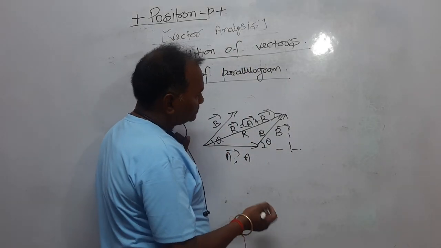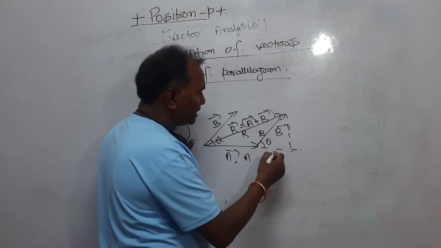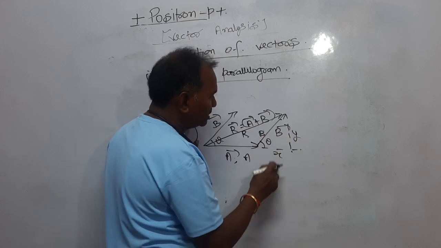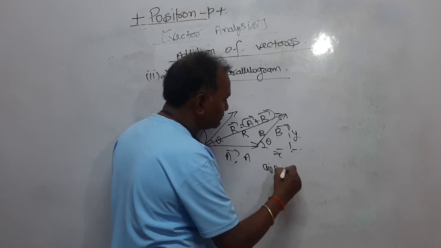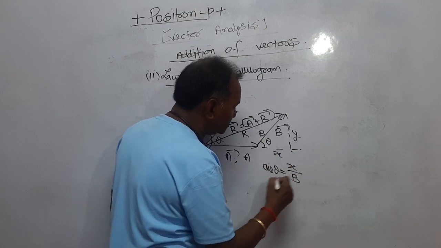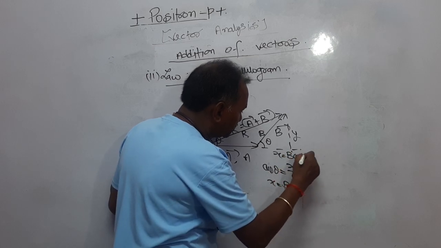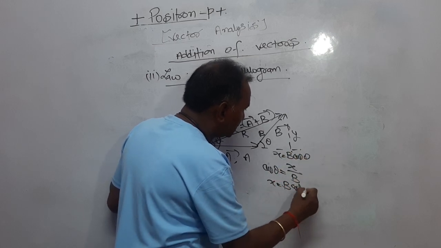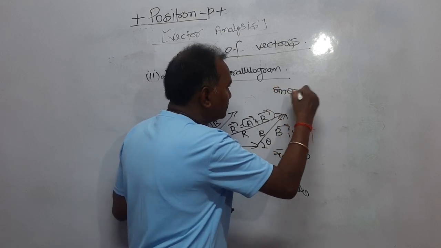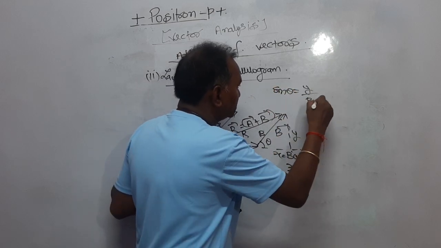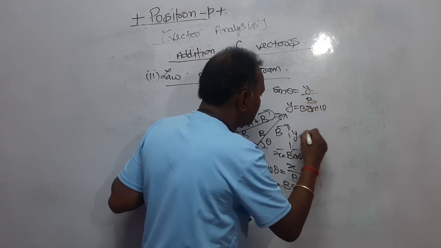Now dear student, let it be x in this triangle, and this is y. If you consider cos theta is equal to base upon hypotenuse, x upon B, that is x equal to B cos theta. And again you can consider sin theta is equal to perpendicular upon hypotenuse, that is y equals B sin theta. This is B sin theta.